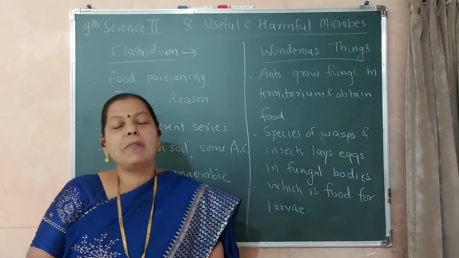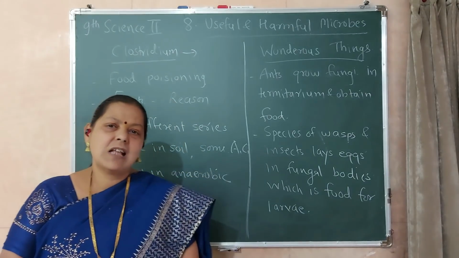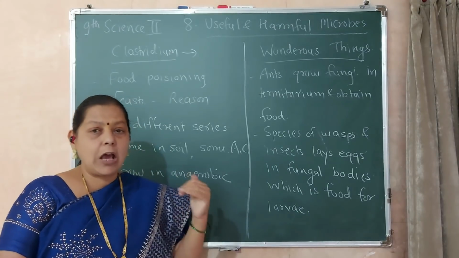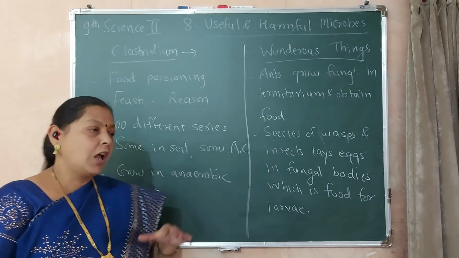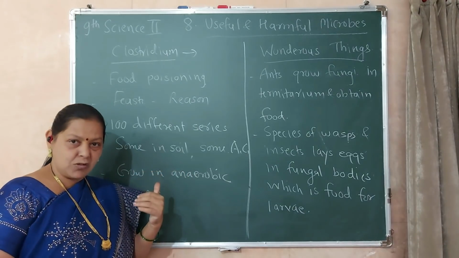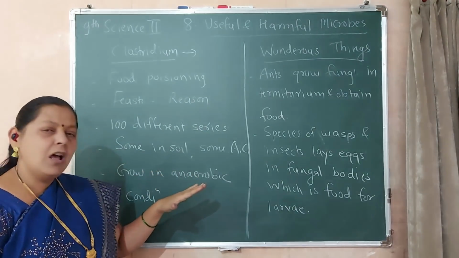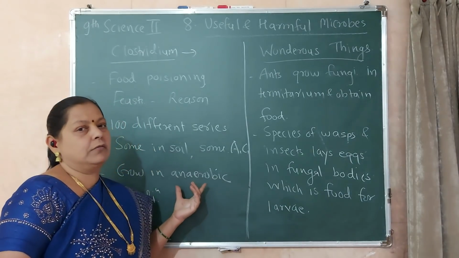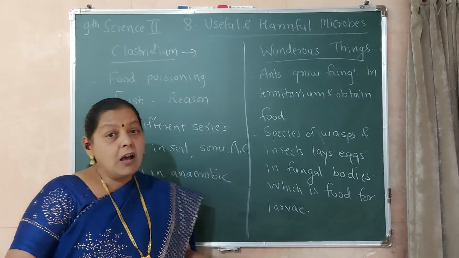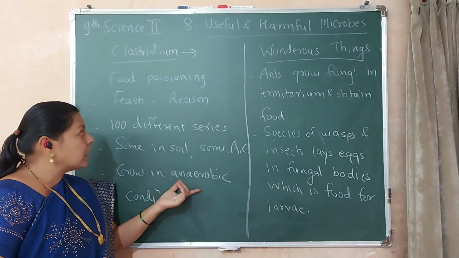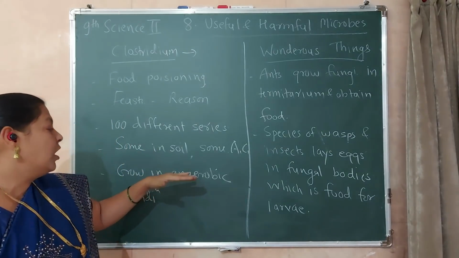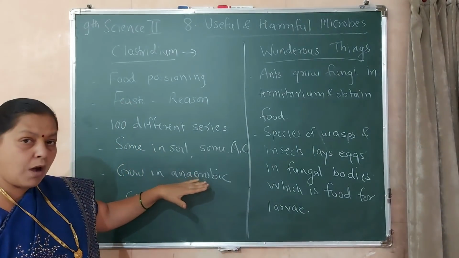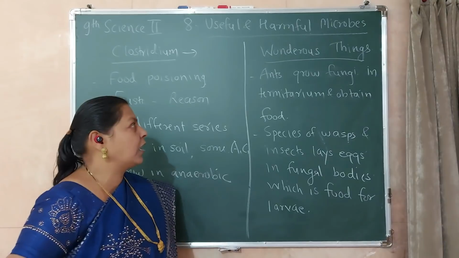We know the meaning of anaerobic condition. To get energy, two types are present: aerobic condition and anaerobic condition. Aerobic condition is in the presence of oxygen. Anaerobic condition is obtaining energy without oxygen. So even if there is no oxygen, energy is gained by Clostridium. So the growth of Clostridium takes place in the absence of oxygen, in anaerobic condition.